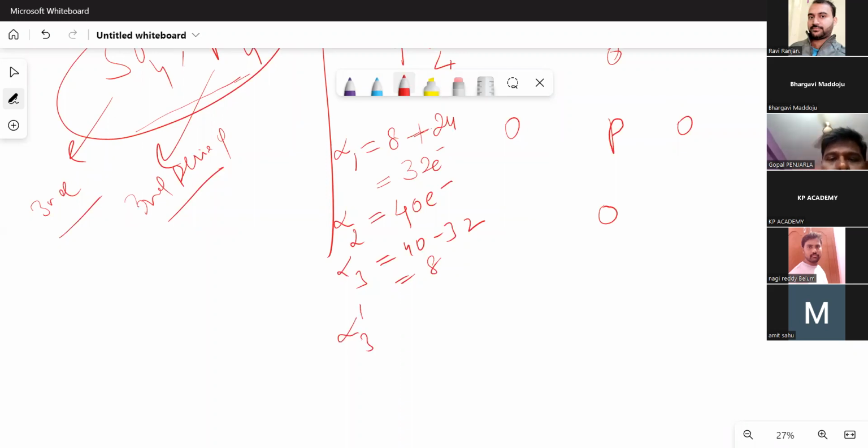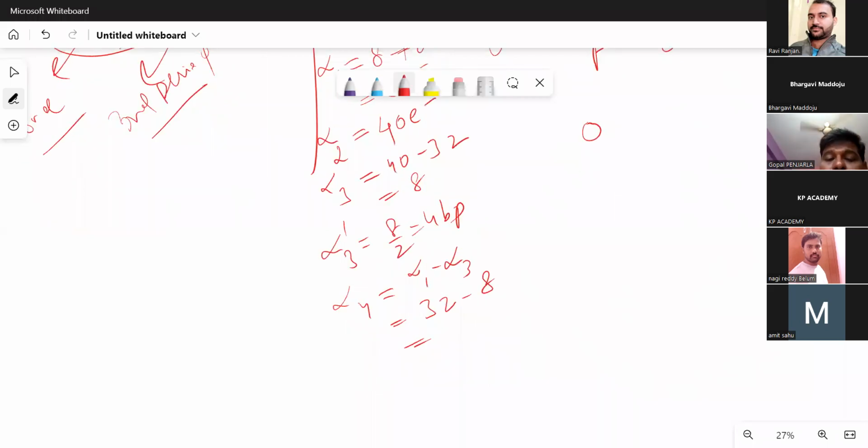Alpha 3 prime is equal to 8 by 2, which is 4 bond pairs. Alpha 4 is equal to alpha 1 minus alpha 3. What is alpha 1? 32. Alpha 3 is 8. Now how much do you get? 24 electrons.